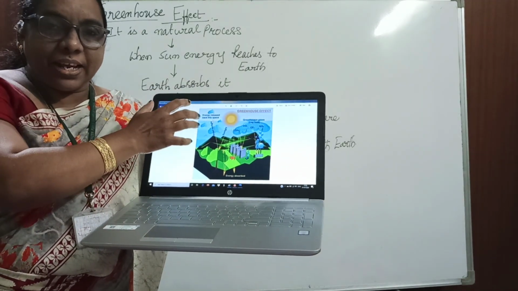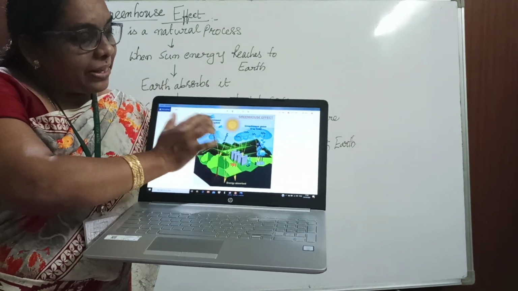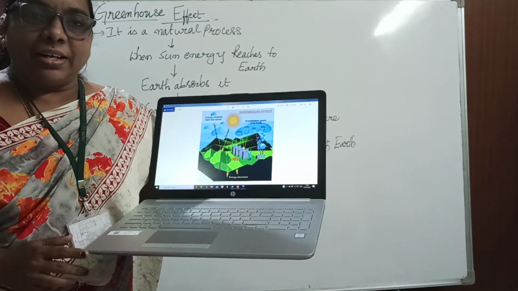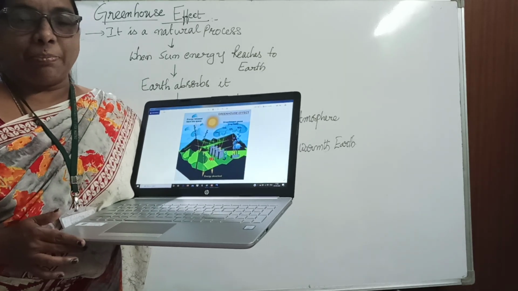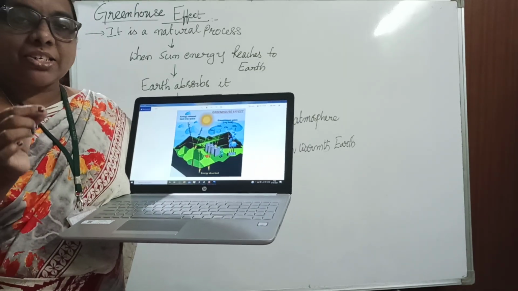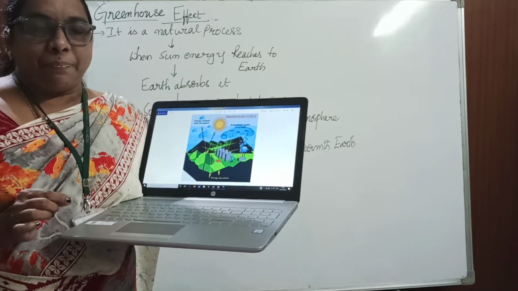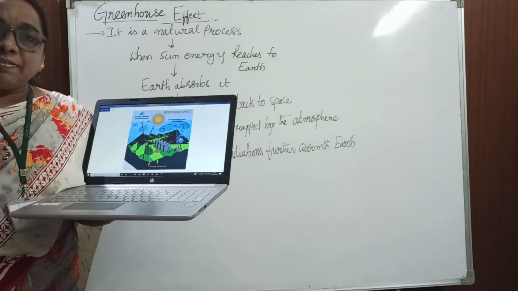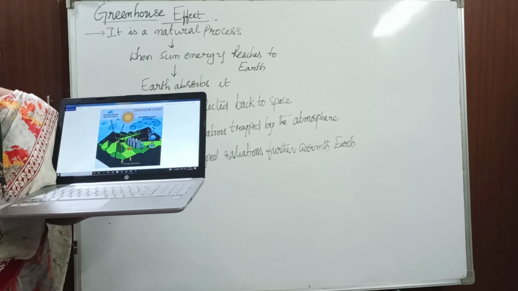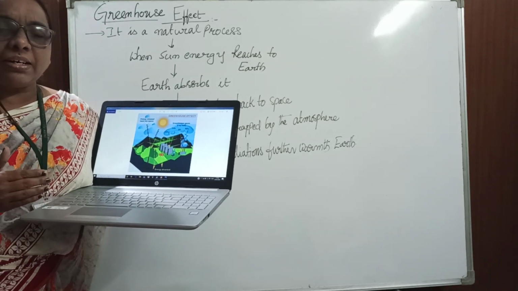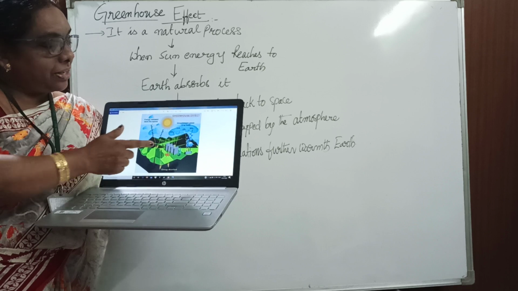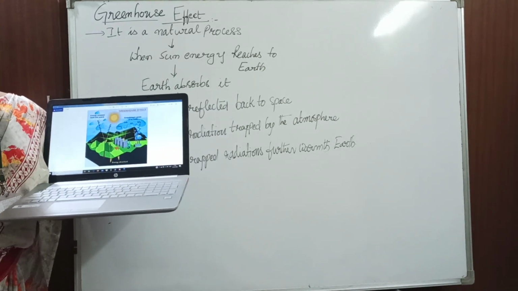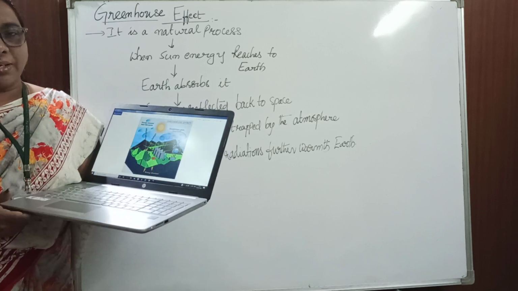The heat is trapped by methane, by carbon dioxide, and by nitrous oxide, along with water vapor. So the heat is trapped by the carbon dioxide. Nowadays the problem, as I said, is that carbon dioxide levels are increasing more and more. The reason is that there are no plants. If the plants are there, there will be no excess carbon dioxide. Why? Because the carbon dioxide is taken by the plant to participate in photosynthesis.